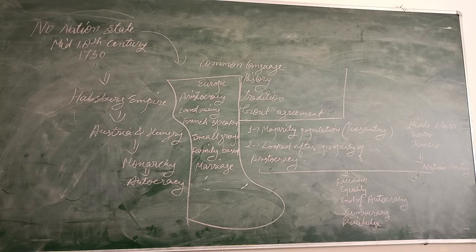Okay, one line is very important here. Why am I telling you this? When France sneezes, Metternich once remarked. He meant to say that when France sneezes, the rest of Europe catches cold. It was the impact of France, whatever it used to do, the rest of the European countries used to copy the same.